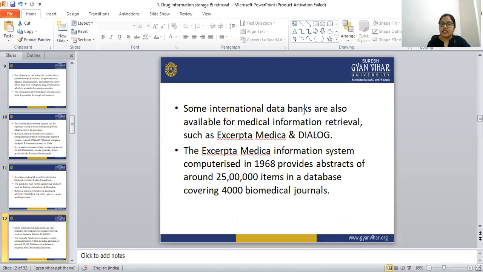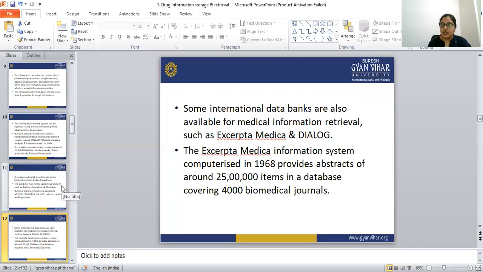Some international data banks are also available for medical information retrieval, such as Excerpta Medica and Dialog. These are other databases available in the world.